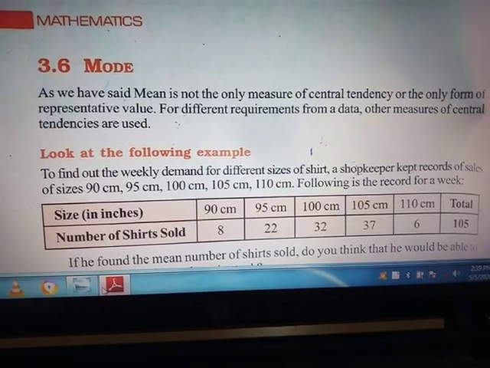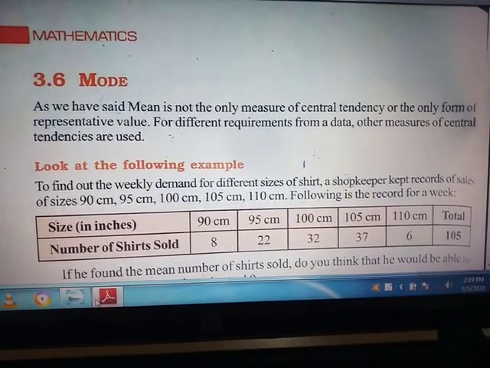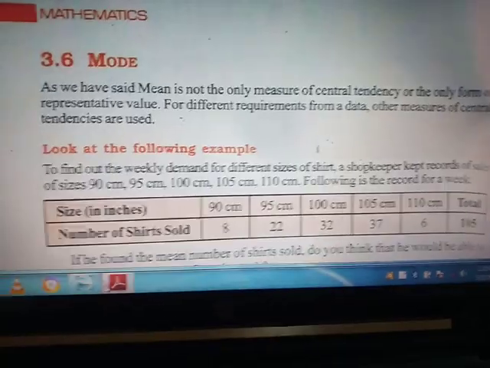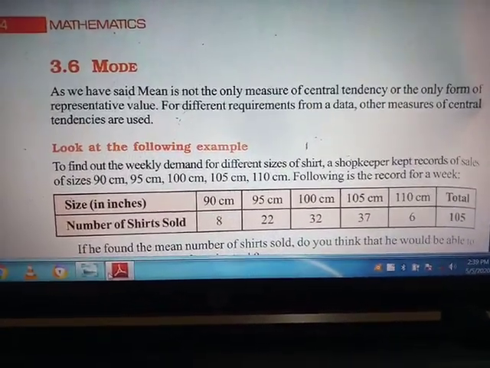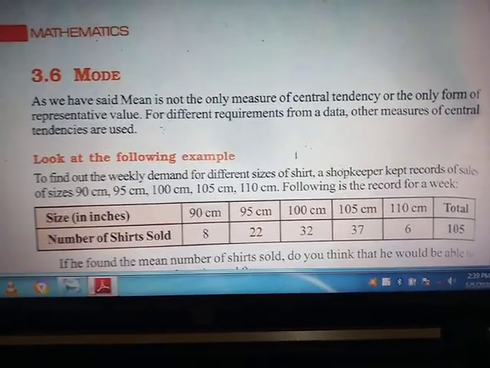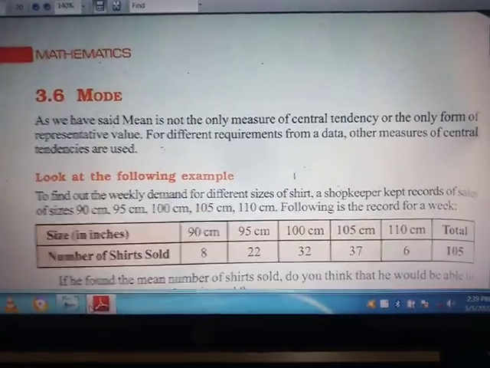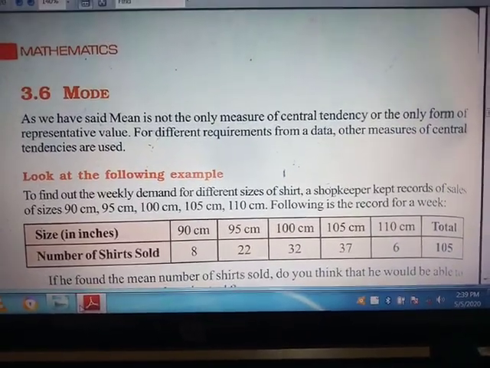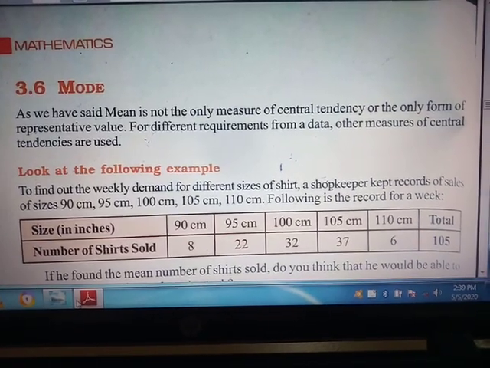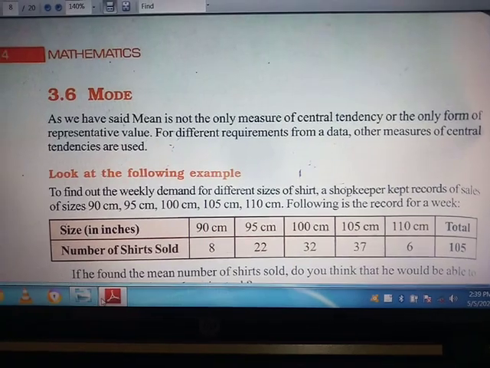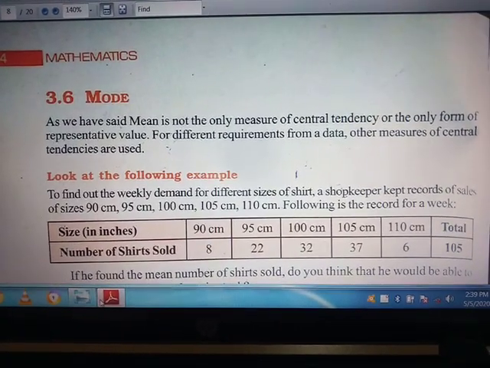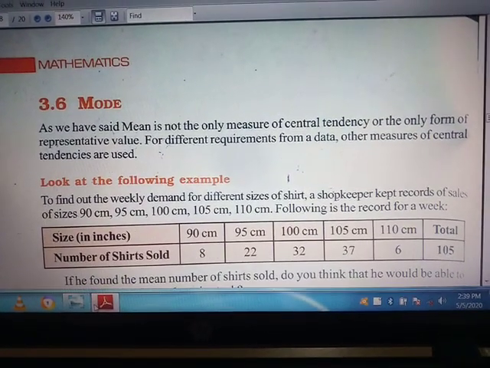In the previous video, we have seen the mean. In arithmetic mean, we usually find the central value of the data. That means with the help of the sum of observations upon the number of observations, we find a central value to which each and every data belongs.